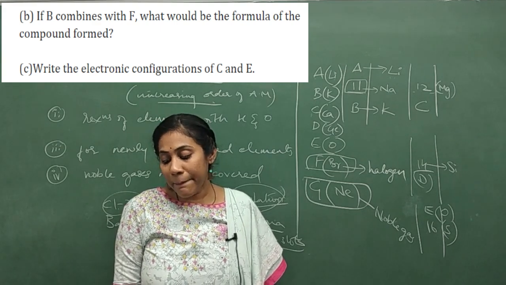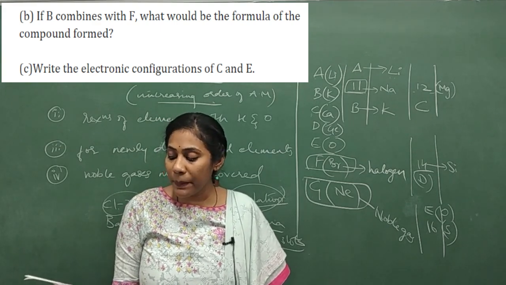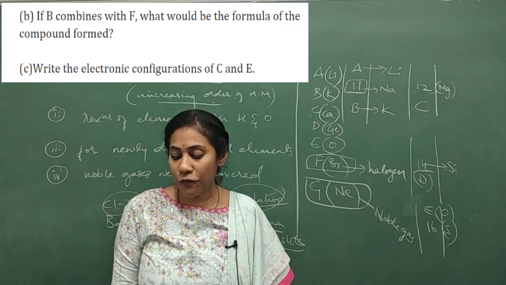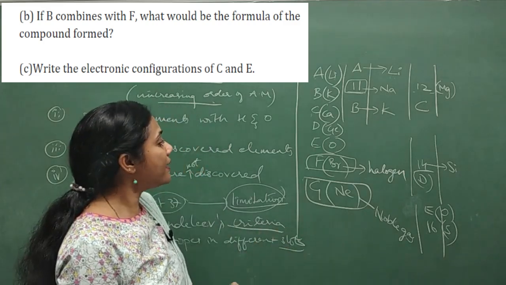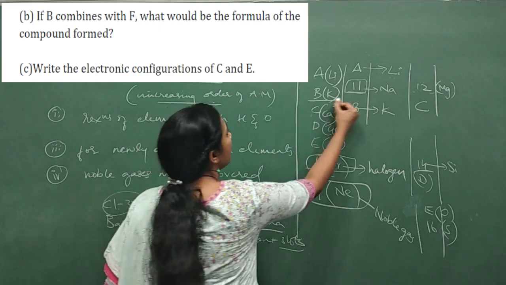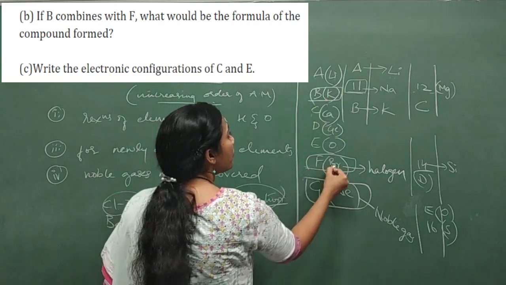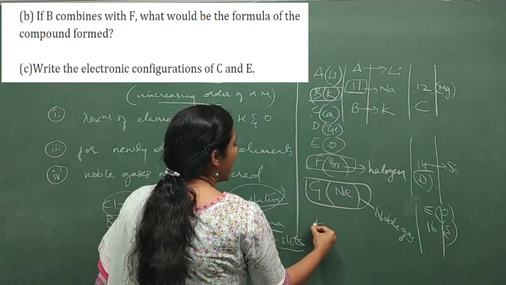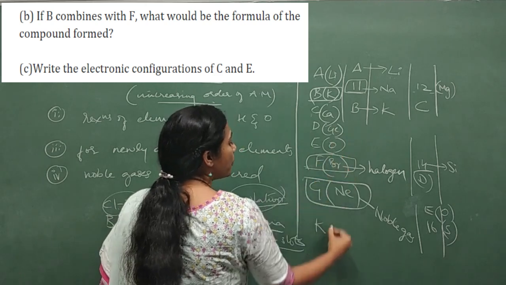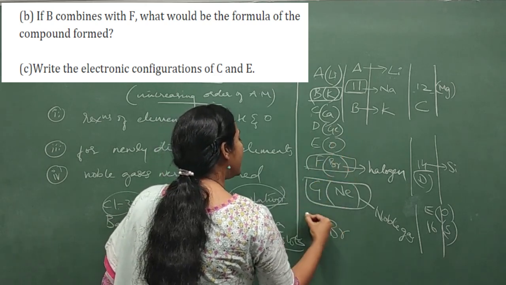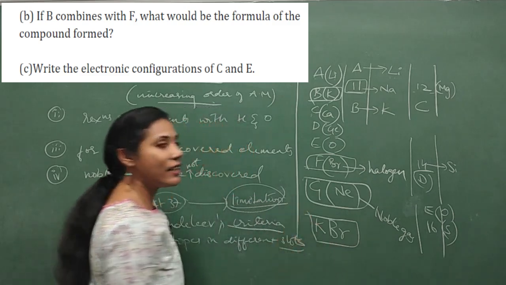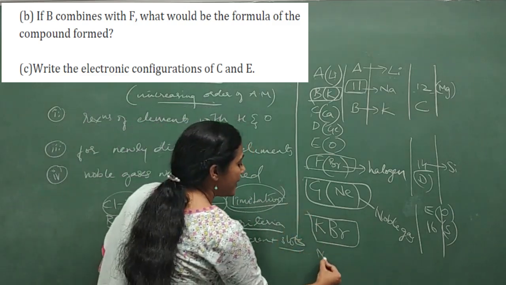If B combines with F, what would be the formula of the compound formed? If B combines with F, what is B? Potassium. What is F? Bromine. So if potassium combines with bromine, you will get the ionic compound KBr, just like NaCl.